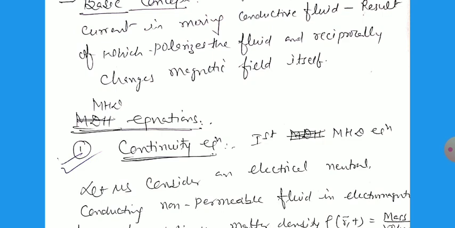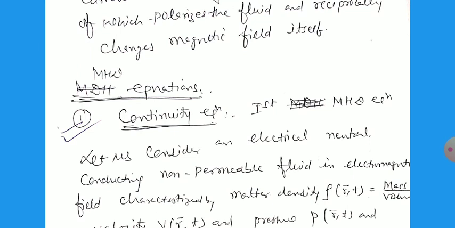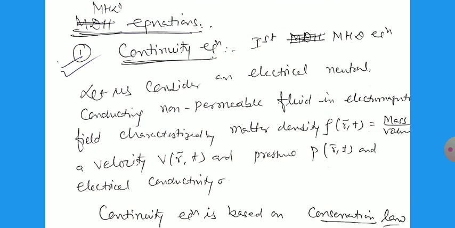So let us consider an electrically neutral, non-permeable conducting fluid like plasma in an electromagnetic field, characterized by the matter density rho(r,t). That is called the matter density. It is not charge density, it is matter density, mass per unit volume. Velocity v(r,t), because it is a function of r and t. The pressure p(r,t), and the electrical conductivity sigma.